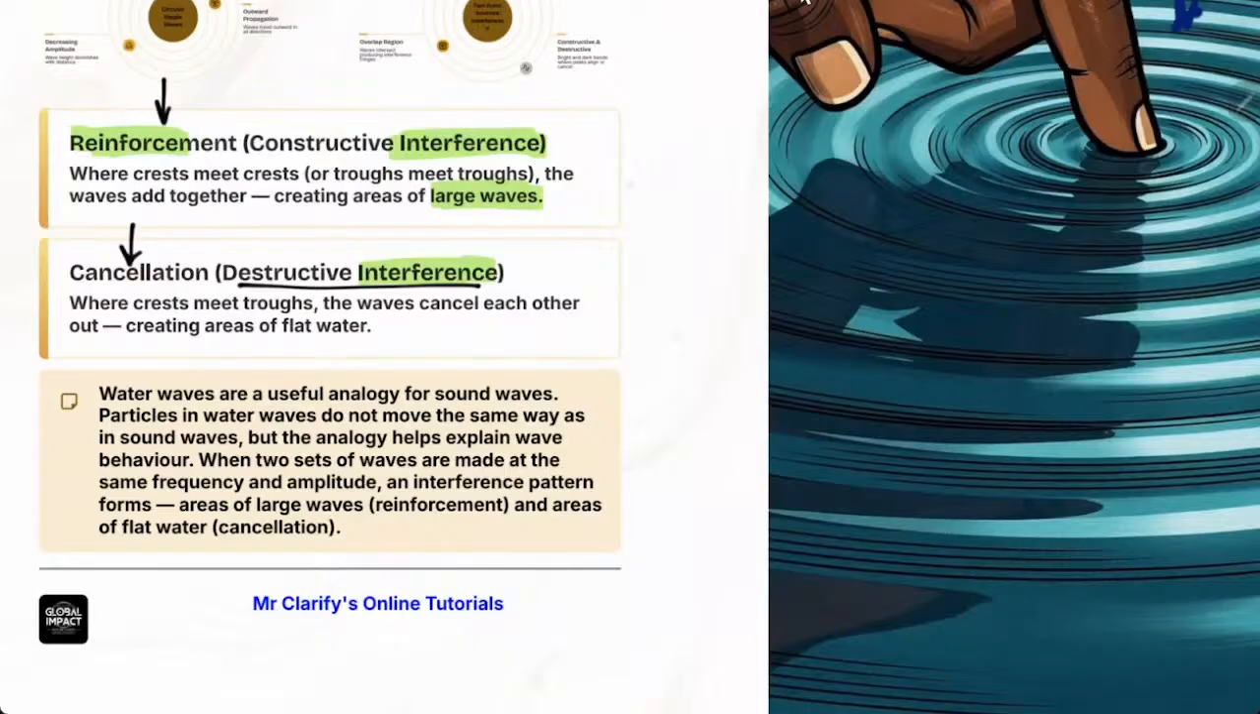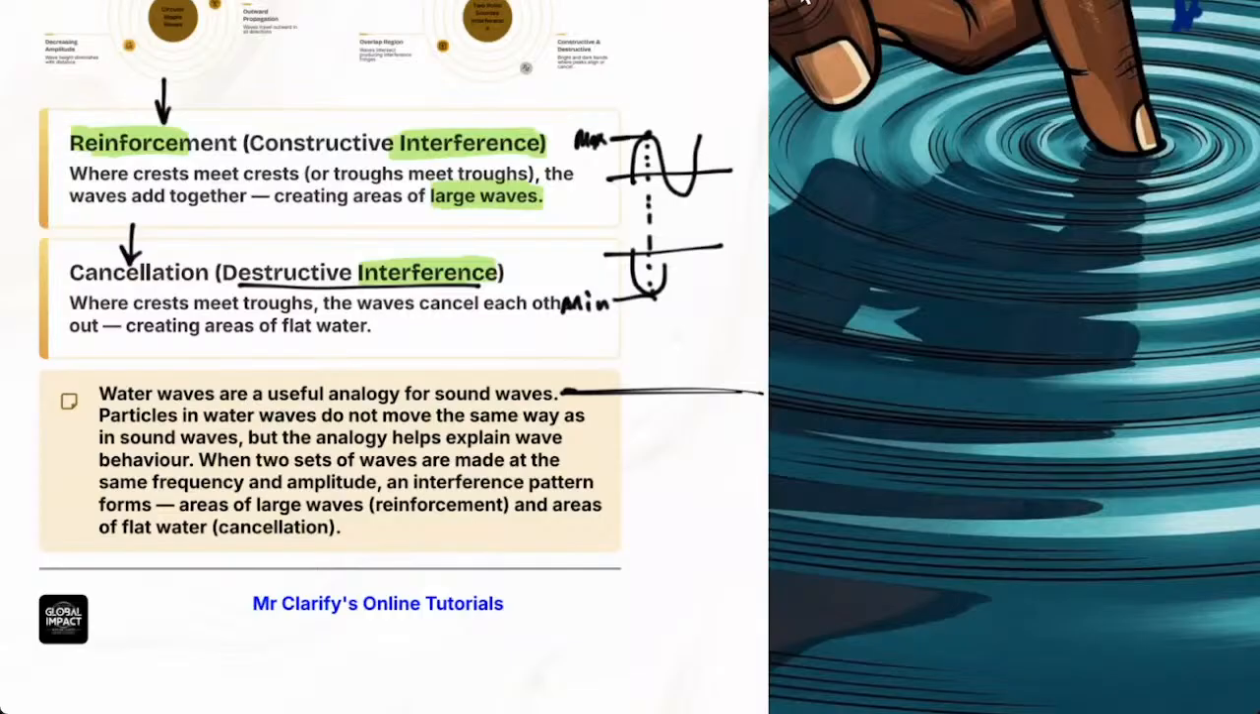You have wave 1 like this. Wave 2 is right below. When this one is a peak, right at the same position, this one will be a trough. So look, this one is maximum, then this one is minimum. So they'll cancel out and give 0. One is 5, the other one is -5. They will join to give 0. That's called cancellation. That's destructive interference.